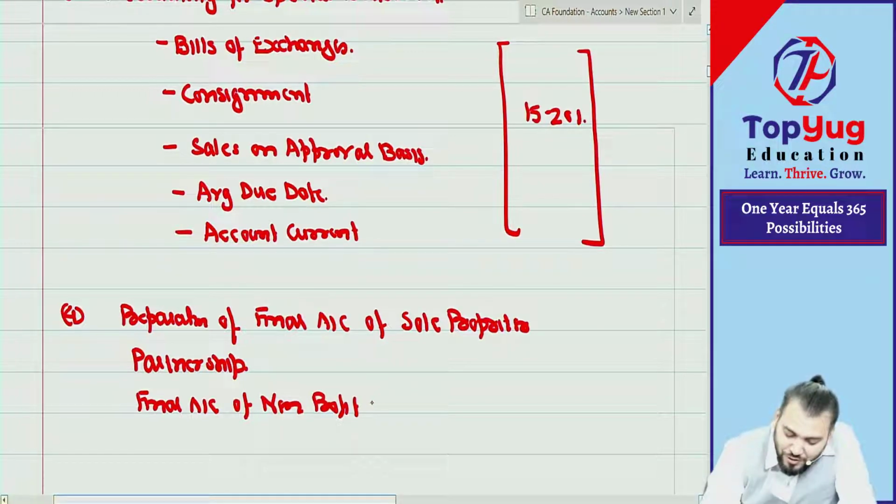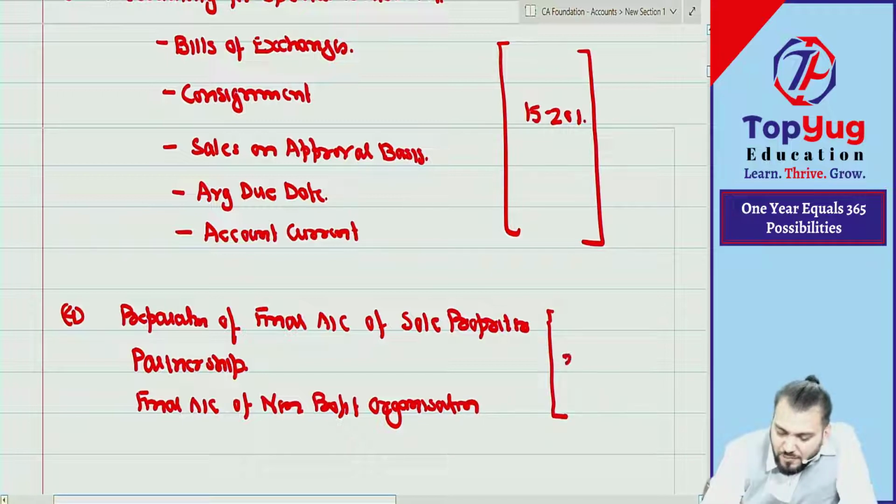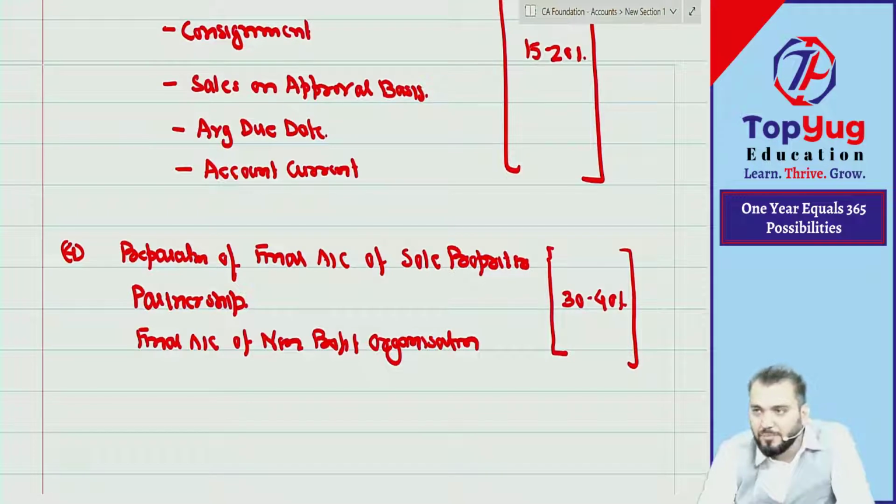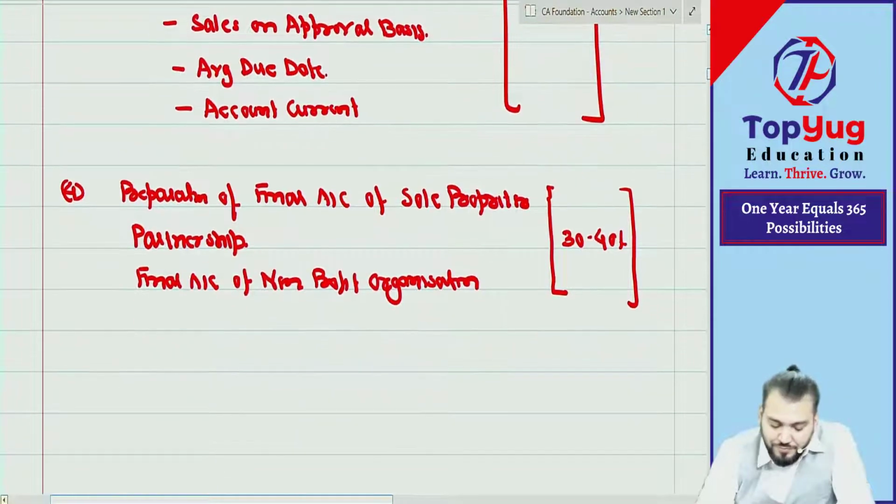Okay, so non profit organization, correct. These all three will contain marks of 30 to 40%. This is actually a very important unit, where you can see big chapters. These are big chapters, and these three chapters will contain 40%.